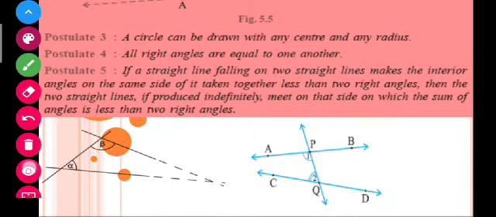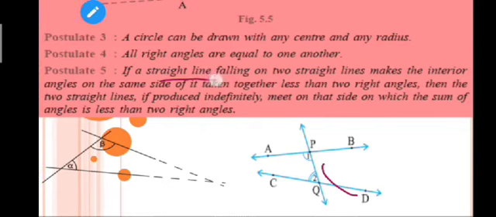Postulate number 5: if a straight line falling on two straight lines. Let us divide this postulate into two or three statements. First, just listen to the statement carefully. If a straight line falling on two straight lines makes the interior angles, I hope interior angles is clear to you, as you have read these concepts in class 7th. So if a straight line falling on two straight lines makes the interior angles on the same side of it together, I will tell you. Let us see this with the help of this figure.